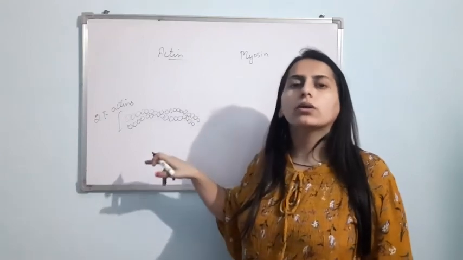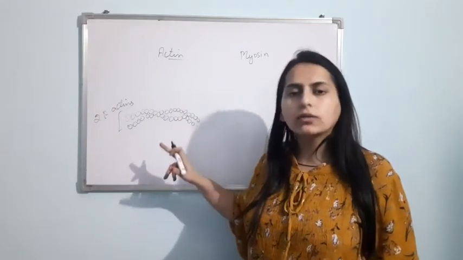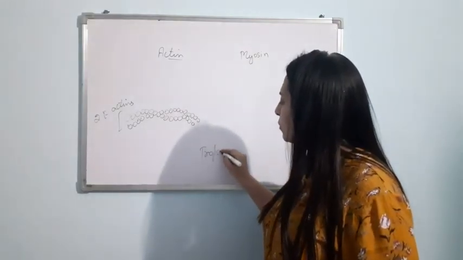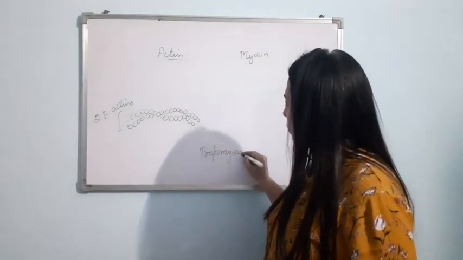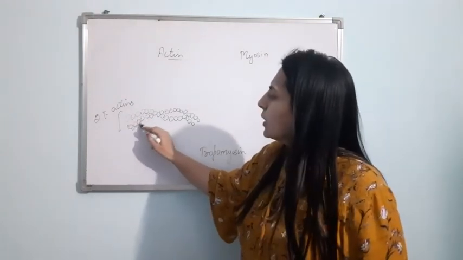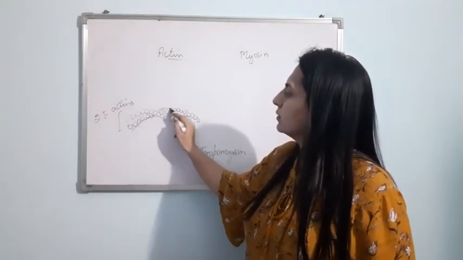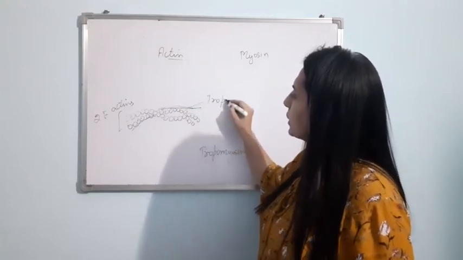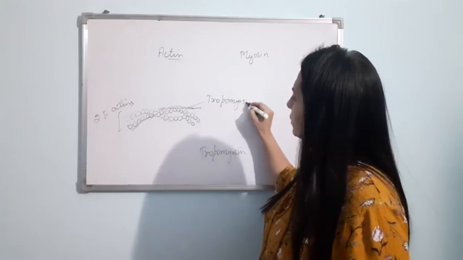Okay, this is the actin contractile protein. Now on the actin contractile protein, one protein is present, that is tropomyosin. Like this, on this actin protein, a tropomyosin is present. Just see here, like that. Is it fine?